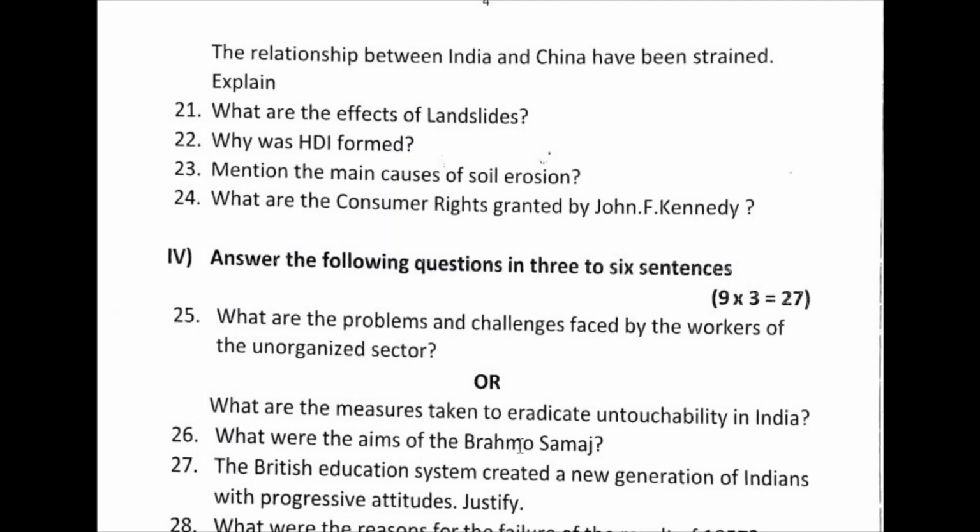Universal right to vote and participate in election. Reservation in education and employment for SCs, STs and backward classes. The SC and ST Act of 1989 had given specific responsibilities for the government to eradicate untouchability. These are the points you have to write. Definitely will get full mark.